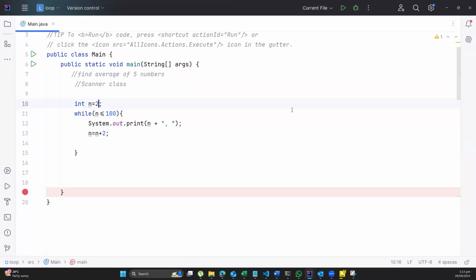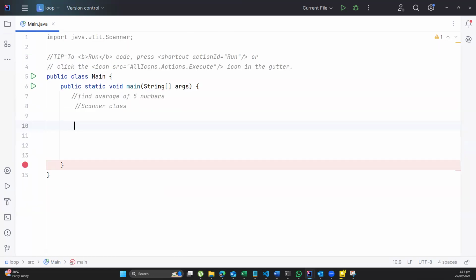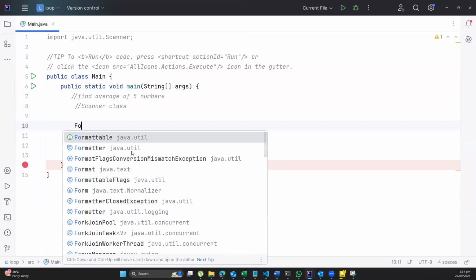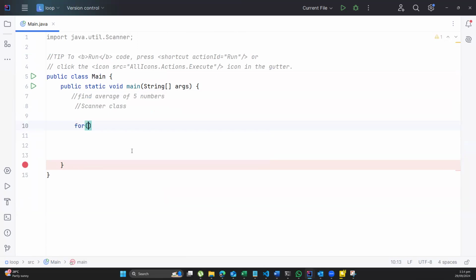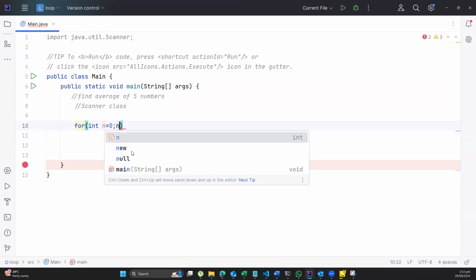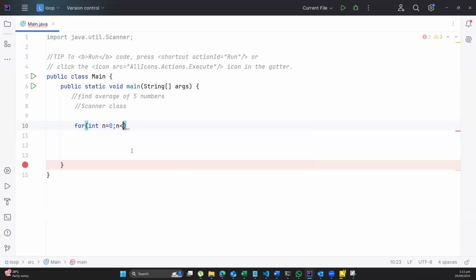With that in mind, it is not every day that your loop will just be 1. There are days where you would have a loop which is inside another loop. So in here, I have int n being equal to 0, where n is less than 10.